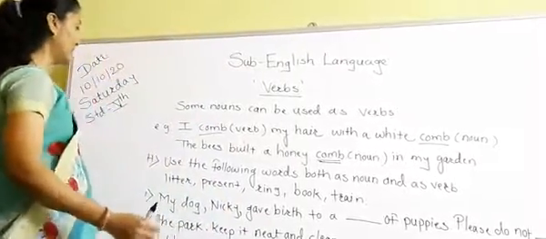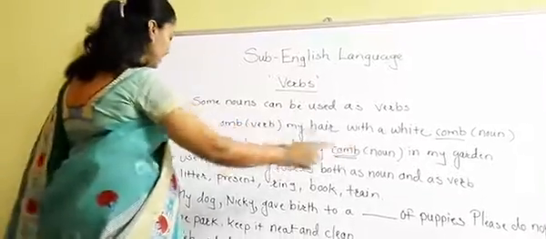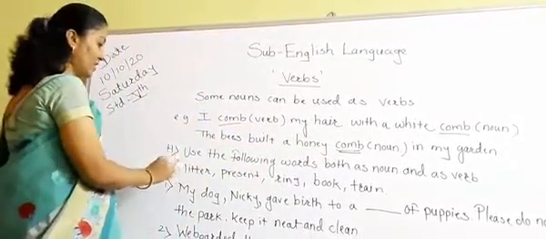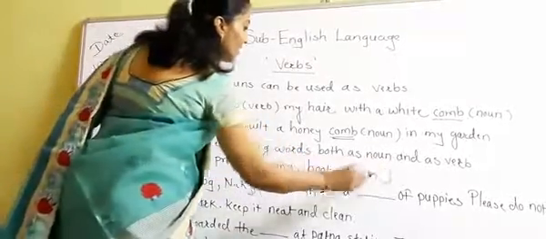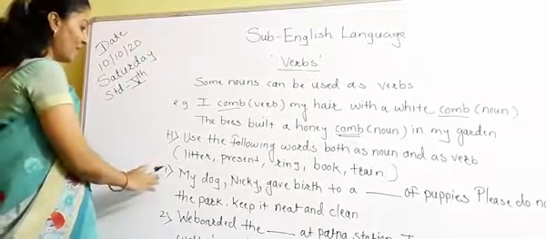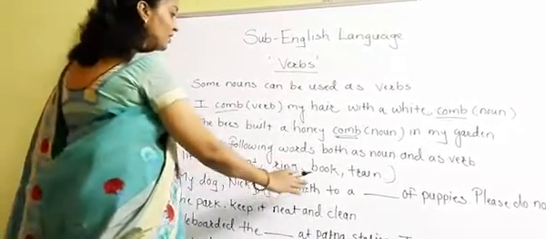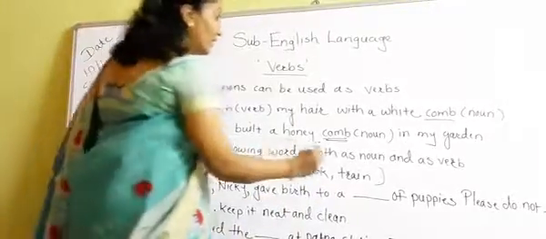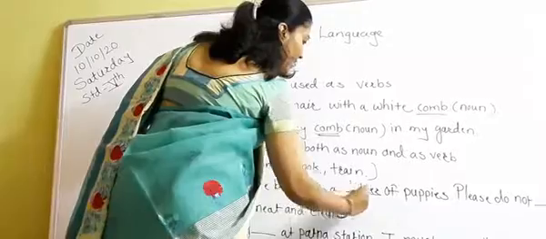Okay, now see here question number H. Use the following words both as noun and as verbs. Words are given here: litter, present, ring, book and train. So you have to use these words in the following sentences. Now see the first sentence, my dog Nikki gave birth to a dash. Here we will use litter. Litter means a group of puppies.